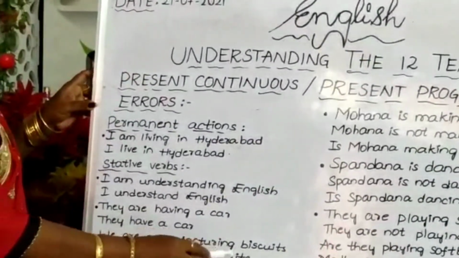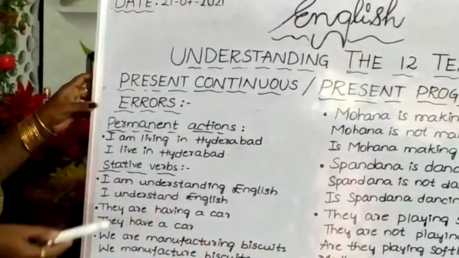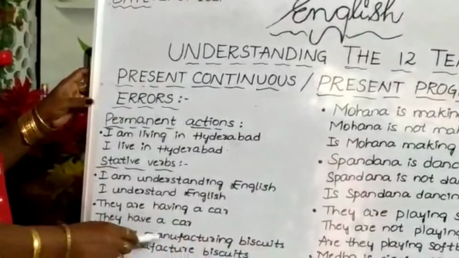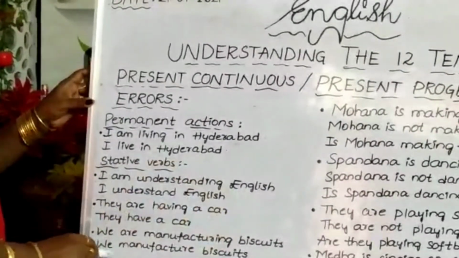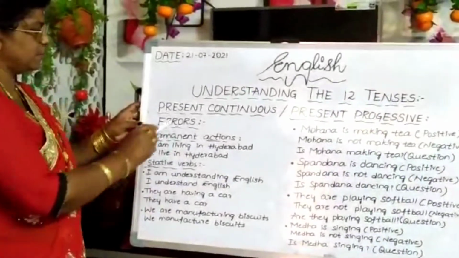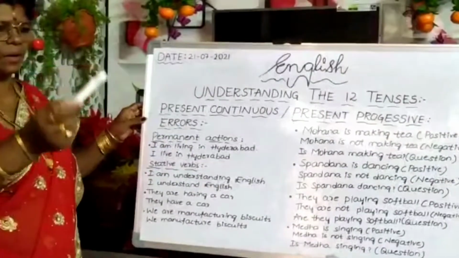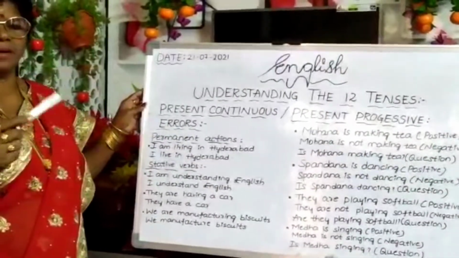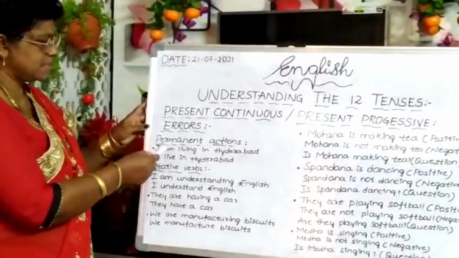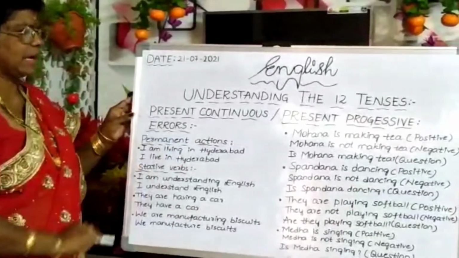We are manufacturing biscuits. That is a permanent action. We are not supposed to say we are manufacturing biscuits. We manufacture biscuits. That only you have to say. So these are the common errors. Knowingly or unknowingly we make such errors. That also you can rectify after seeing these classes.